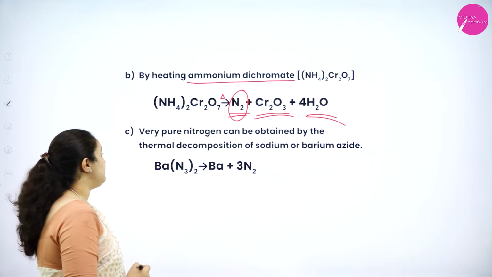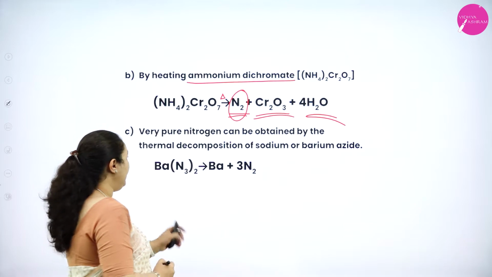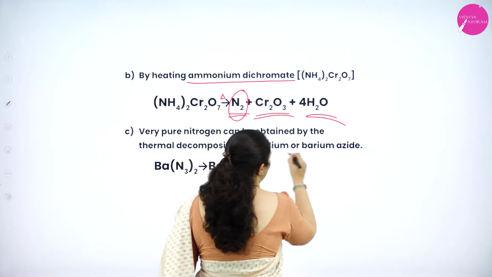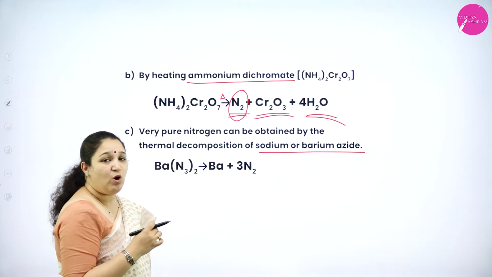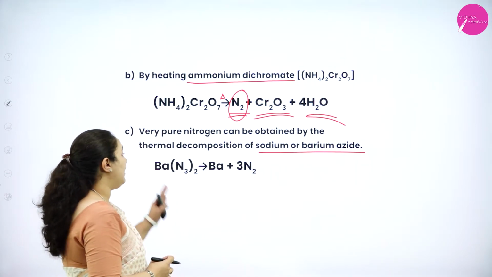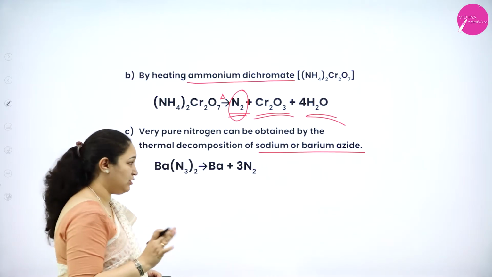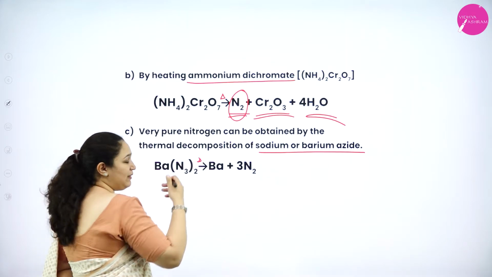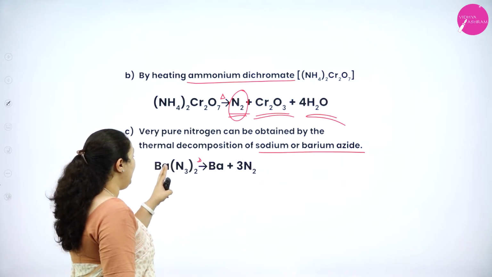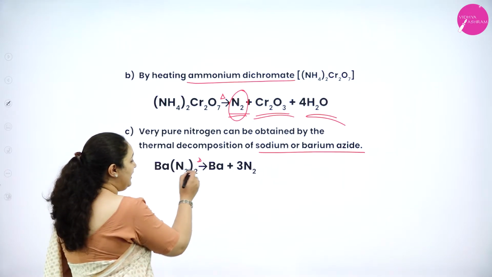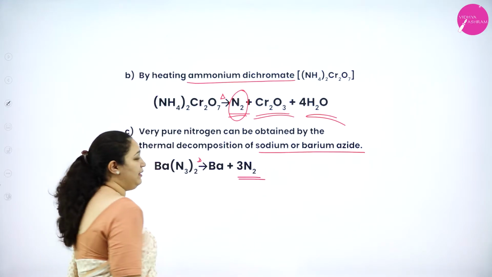Next method: if you have to get the purest form of nitrogen, then it is thermal decomposition of sodium or barium azide. What is it? If you take barium or sodium azide, then you can obtain the purest form of nitrogen by thermal decomposition. We are heating it again. What is barium azide? It is Ba(N3)2. When I heat it, by thermal decomposition, you will get barium and nitrogen gas will be formed.